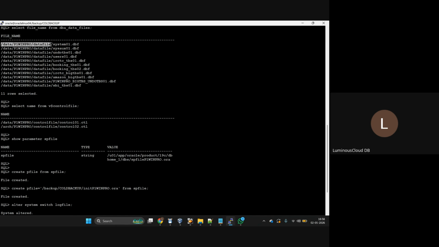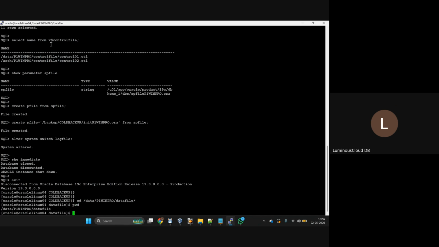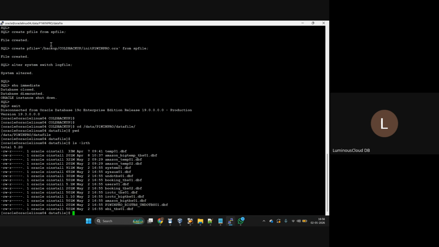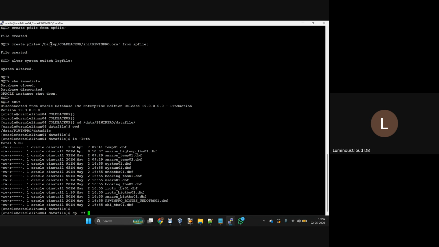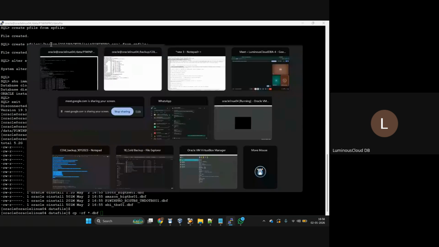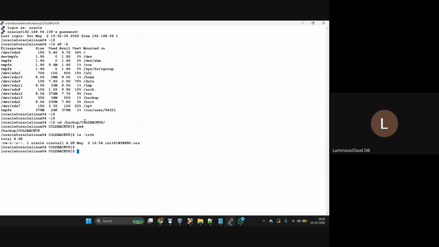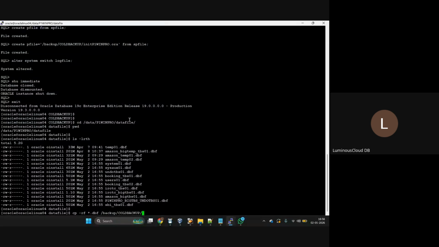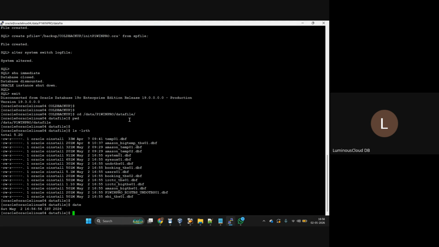This is the data file location now. Give ls -l. All these files you can copy to the backup location. This is our backup location now. Before that, just check the date and time. Copy the .dbf files. Let me paste this one.